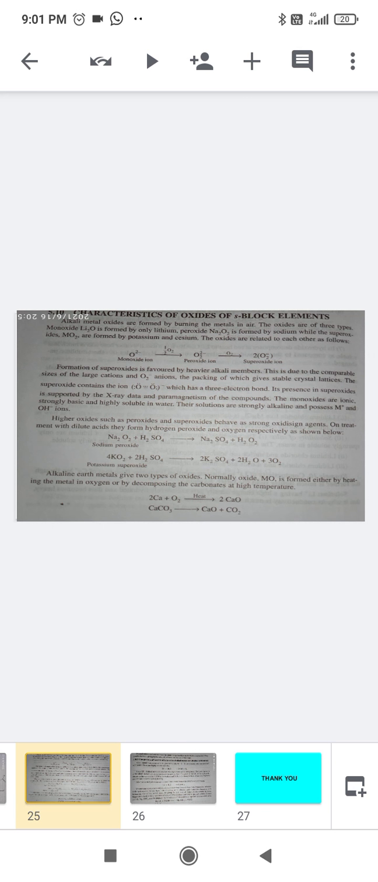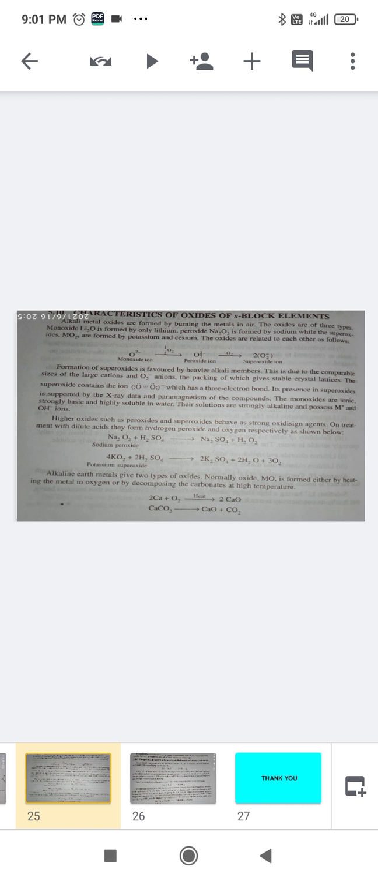Hello students, now we shall see the last part of S block elements, that is characteristics of oxides of S block elements. So alkali metals and alkaline earth metals both form oxides. Alkali metal oxides are formed by burning the metals in air. The oxides are of three types, that is